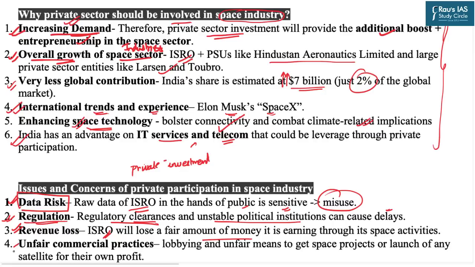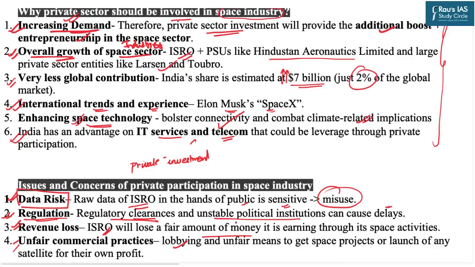And then with the coming of the private players, the competition rises, and in order to dominate the competition, there are several unprofessional as well as unethical practices in terms of lobbying, corruption, etc. And these activities overall have a detrimental effect on the complete ecosystem. Therefore, in order to deal with such issues and concerns, we need to have a certain strategy. So now we will look at the recommendations given by experts in order to bolster and sustain the private sector in the space industry.